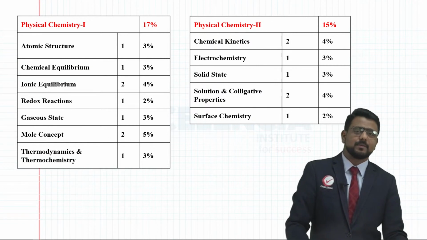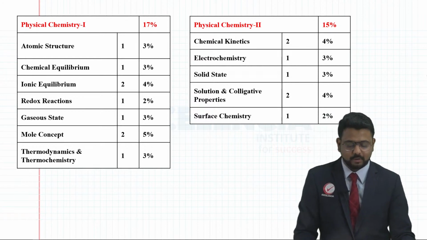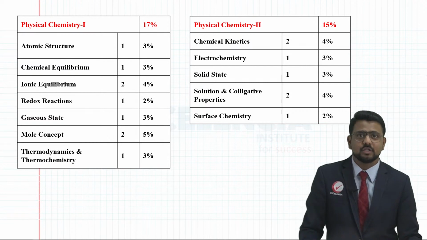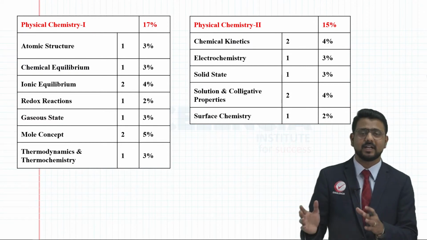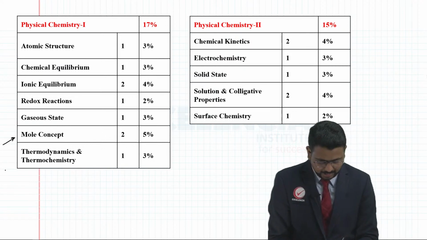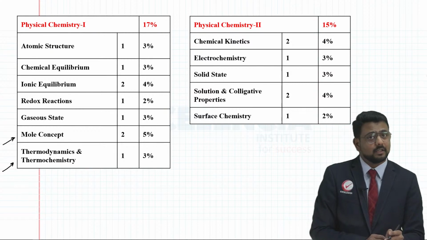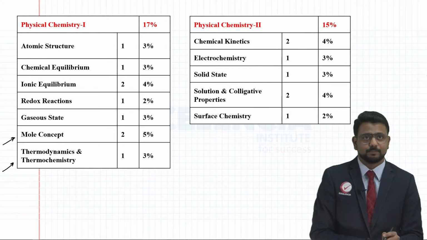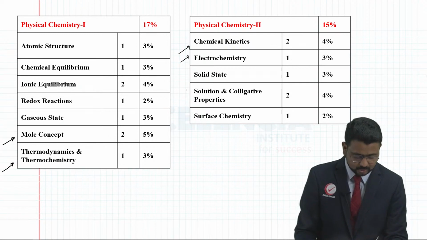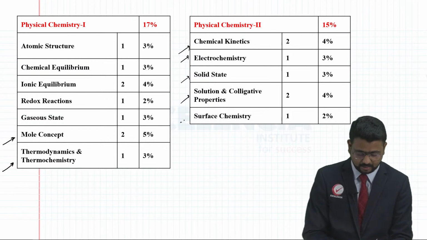So from the physical chemistry point of view, from your grade 11, you have atomic structure, you have equilibrium, ionic equilibrium, redox reactions, gaseous state, that is basically your states of matter, mole and equivalent concept, and thermodynamics and thermochemistry, right? These are the chapters again from your grade 11. As far as your grade 12 is concerned, you are having chemical kinetics, electrochemistry, solid state, solutions and colligative properties, and finally you are having surface chemistry.